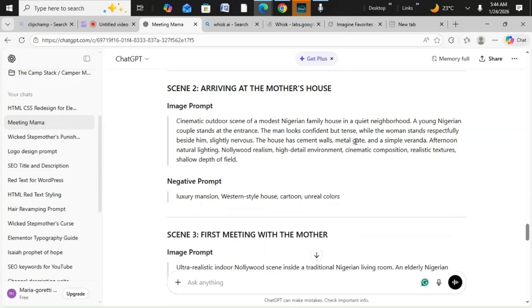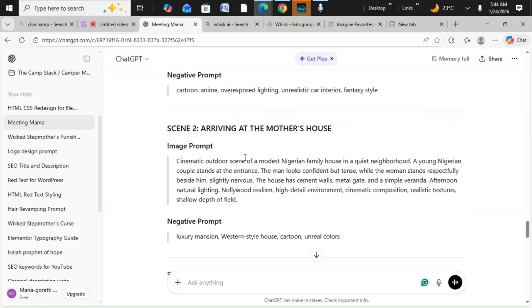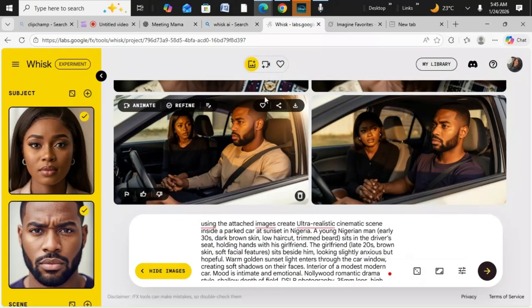The man looks confident, tense, while the woman stands responsible beside him. This is when they are arriving. They arrive at the mother's house. Okay, so let's copy the prompt. I think let us change their clothes before creating this prompt. Or okay, let's just create it and see what it's going to create.